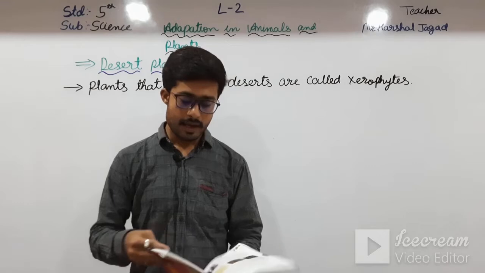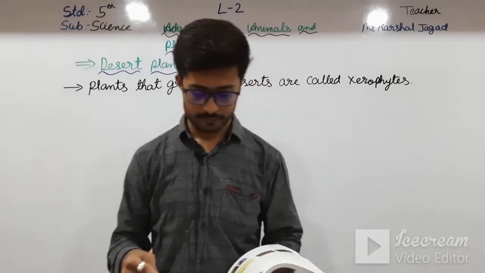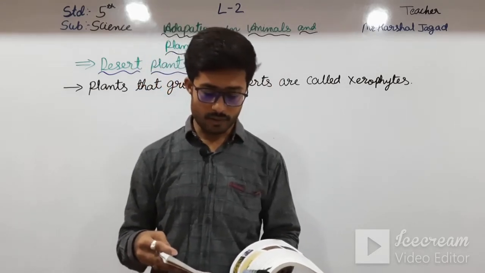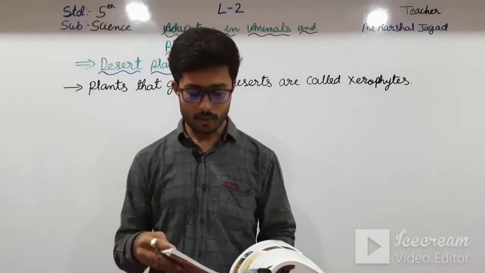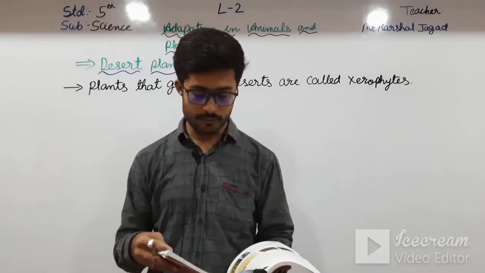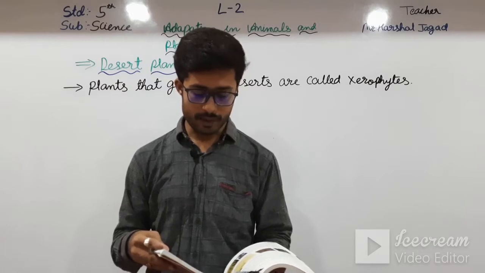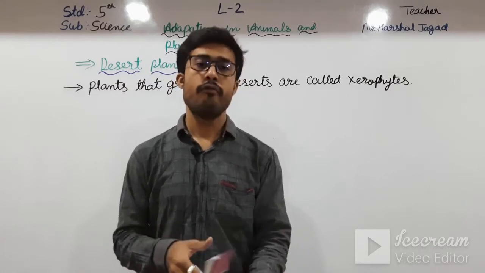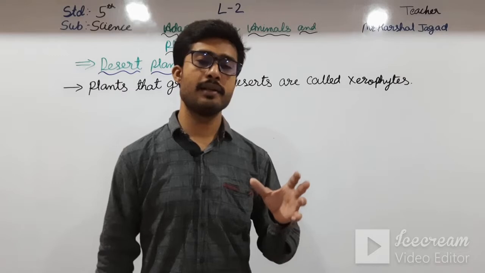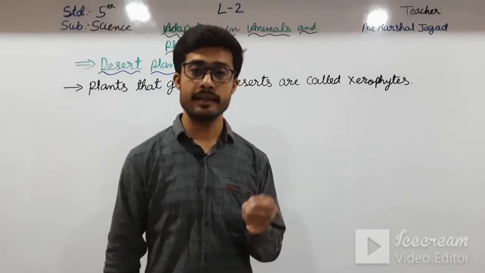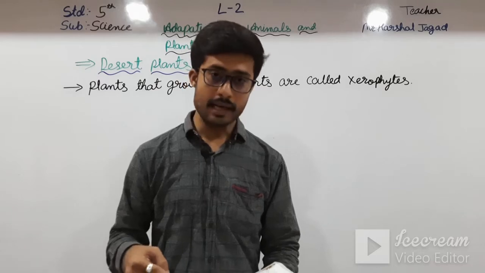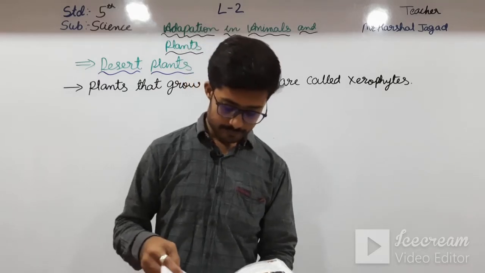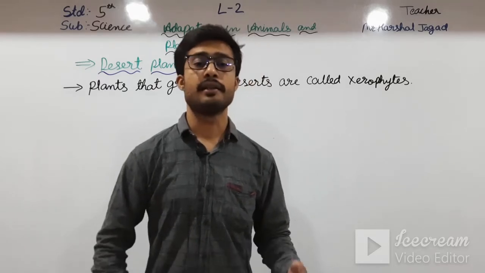Okay students, next point, animals on high mountains. Animals that live in very cold regions have bodies covered with thick fur to protect them from the cold. We all know the animals which live in these regions. Which regions? In the high mountains and very cold regions, they have fur.